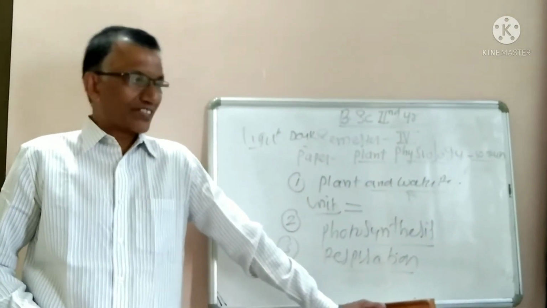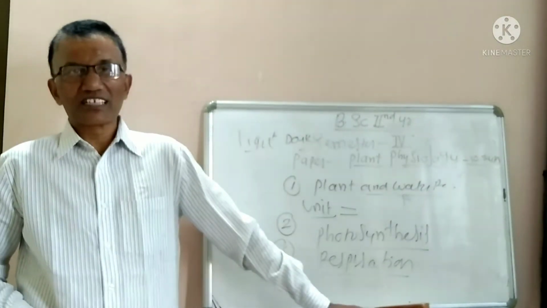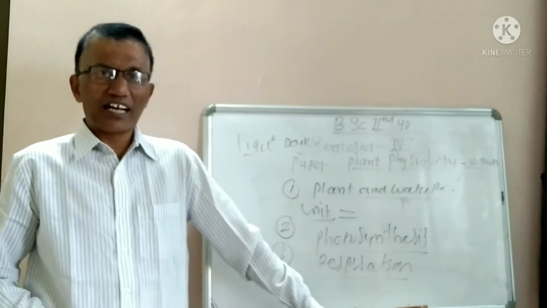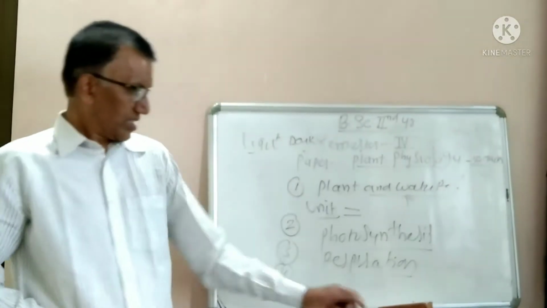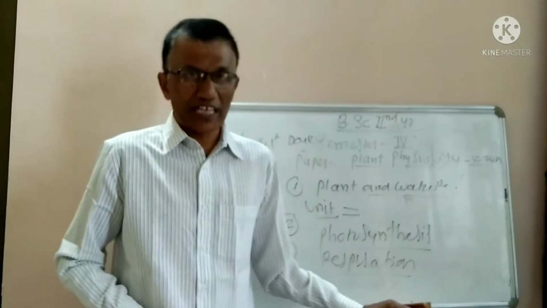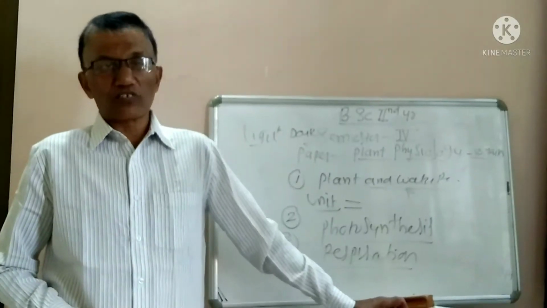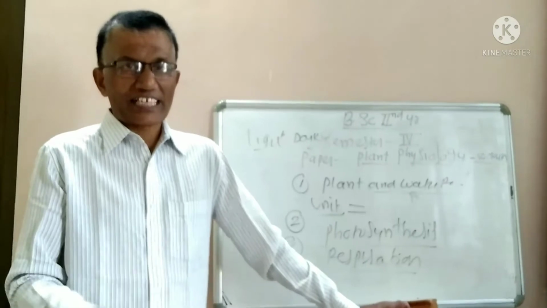Aerobic respiration is again divided into three phases, that is glycolysis, Krebs cycle, and ETC, electron transport or terminal oxidation. So what are the different reactions of glycolysis? What is the process of glycolysis? What are the different reactions?